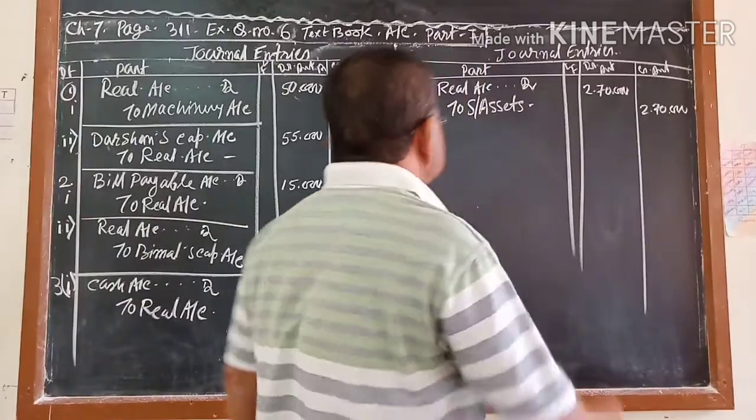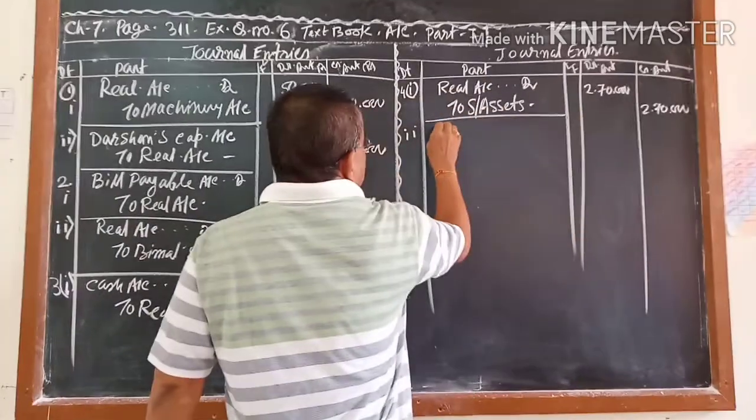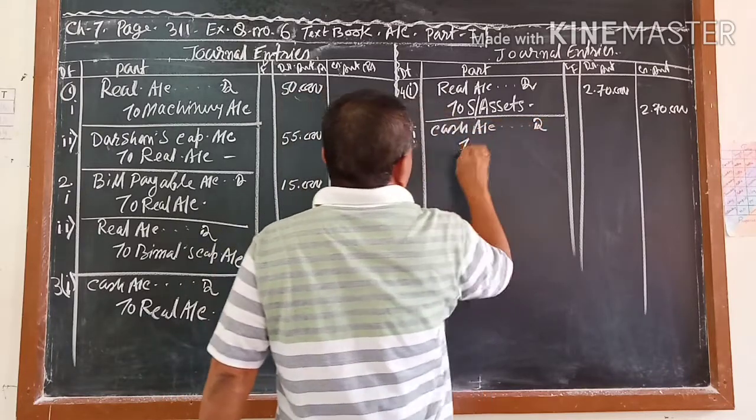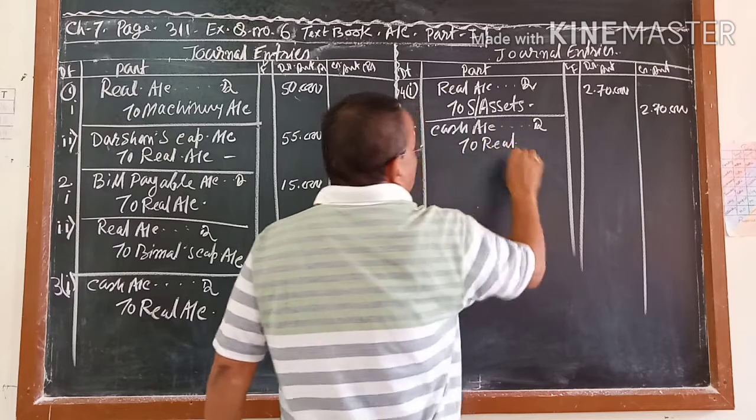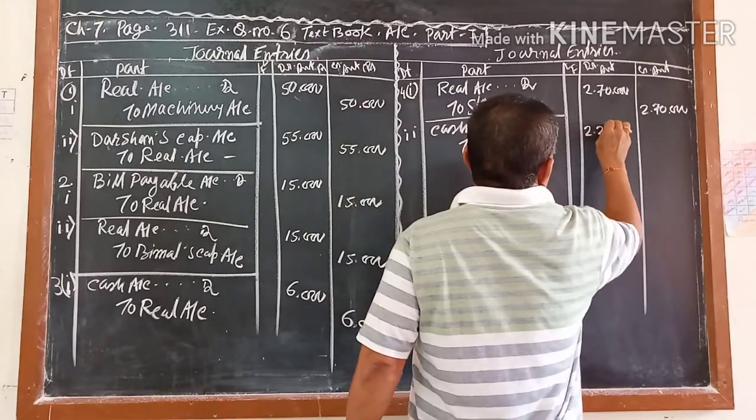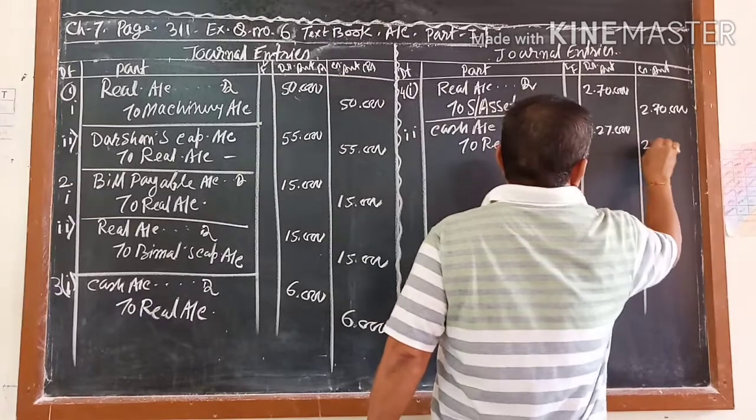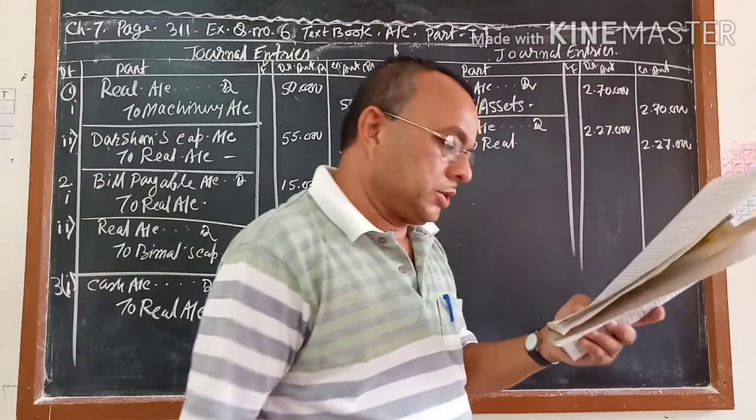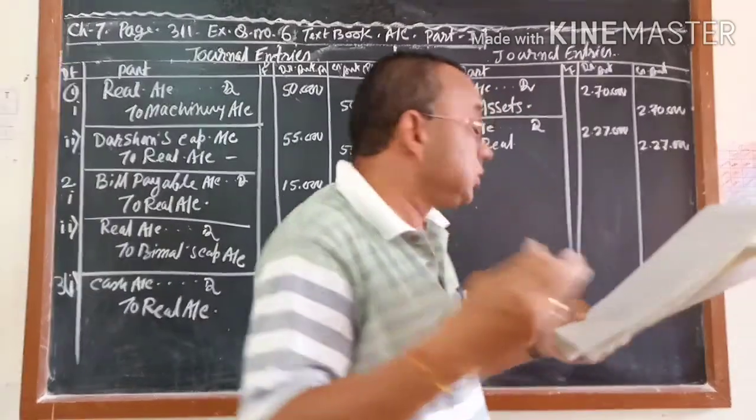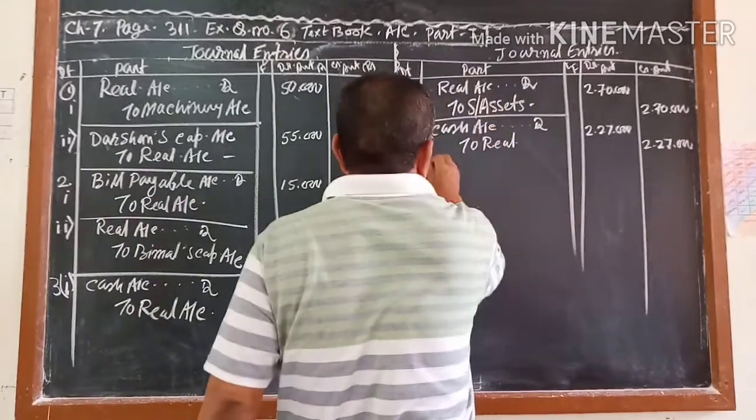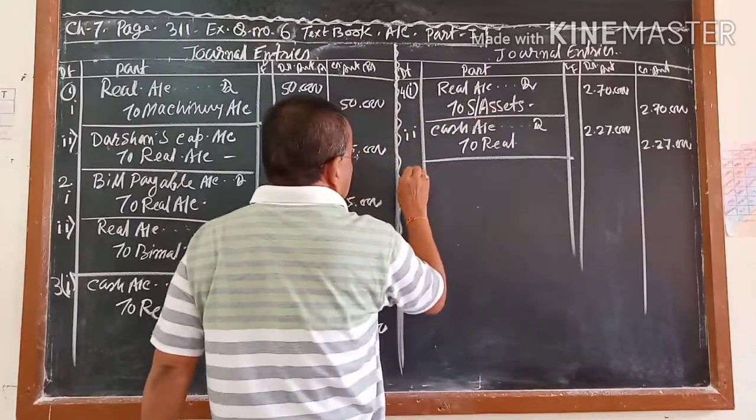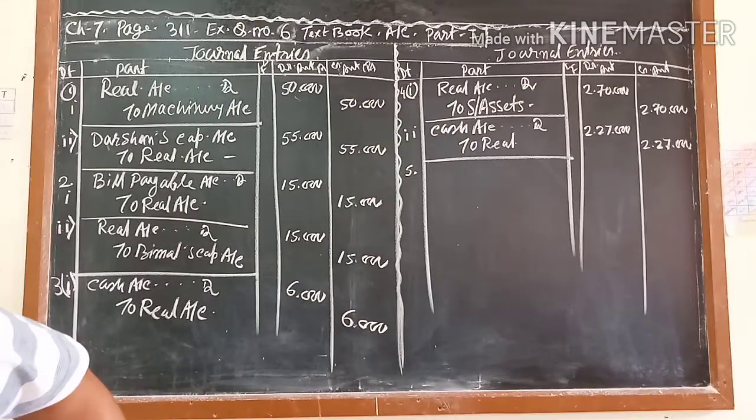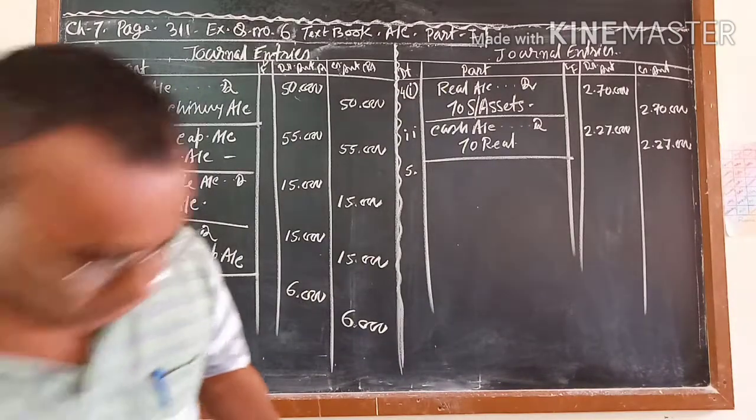First one. And second one. You got the cash. How much? Cash account debit to realization account. How much? 2,27,000. I think so. You check it. Let me check it. 2,27,000, yes. One is 270, another is 227, correct. The fourth is over. Now, fifth. What is given in the fifth? Read the question very carefully.